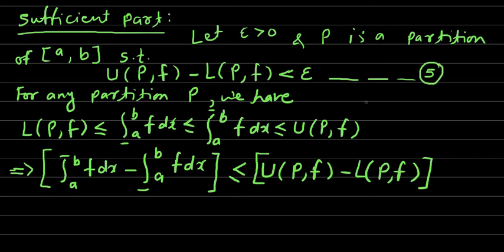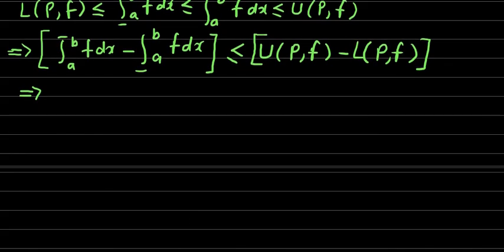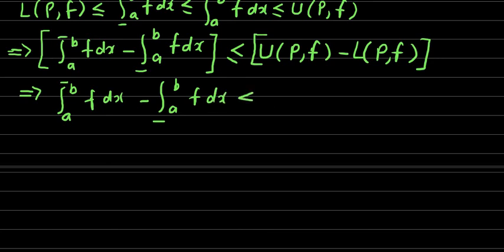Using relation number 5, the left hand side, the upper integral a to b f dx minus the lower integral a to b f dx, this difference is less than epsilon, as already this quantity is less than epsilon.